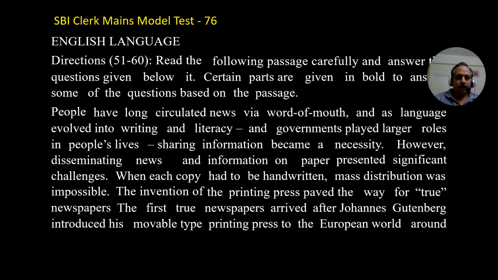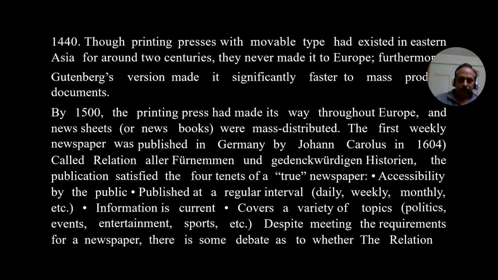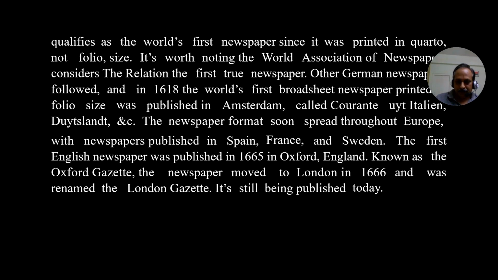This is SBI Clerk Mains Model Test 76, an easy paper. Not all the questions, about 10 questions out of 40 may cause trouble, but 30 questions should not be a problem. The first 10 questions deal with the passage. What is this passage about? It is about news, initially how it started, word of mouth publicity, after that manual, after that printing press, then your newspapers, evolution of the newspaper, where it started, how it started, and which paper has been considered in the true sense the newspaper, and questions related to this particular passage.